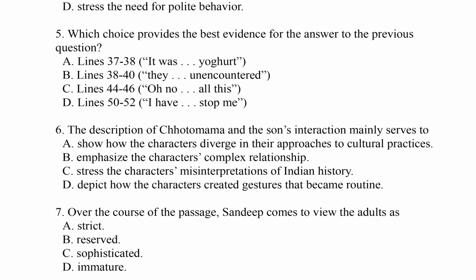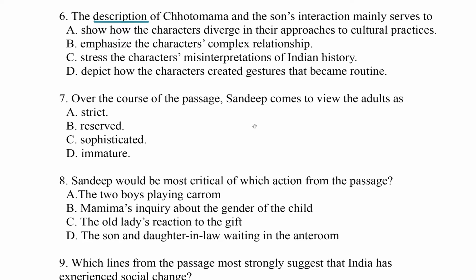Question 6, the description of Choto Mama and the son's interaction mainly serves to... Okay, this is going to be a question about the purpose of the description of something. This is a craft question, so we're going to be doing a close read when Choto Mama and the son interact. Over the course of the passage, Sandeep comes to view the adults as something. So view signals to me that this is going to be a POV question. Because we know from the blurb that Sandeep was the character who was mentioned first. He's probably the protagonist of the story. So we're going to be looking for the way his point of view changes, or an opinion that he expresses.